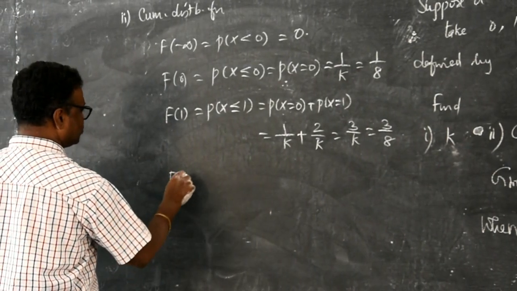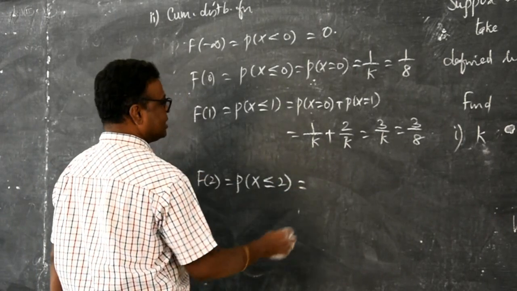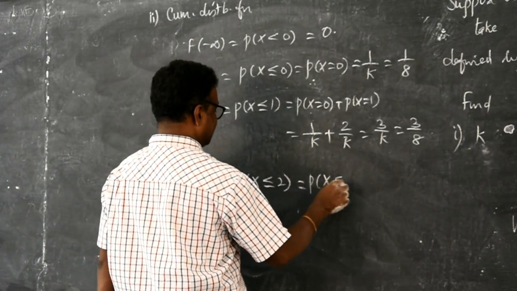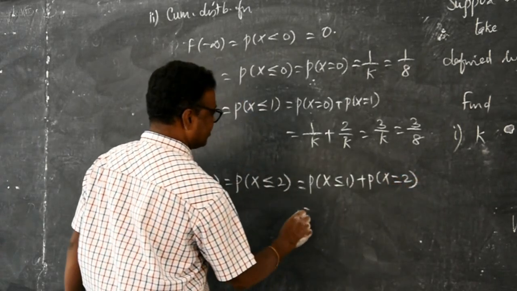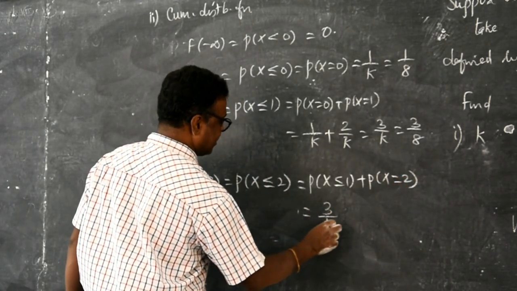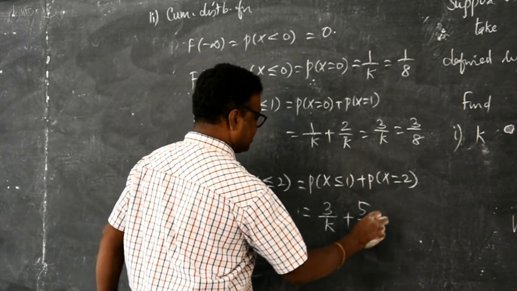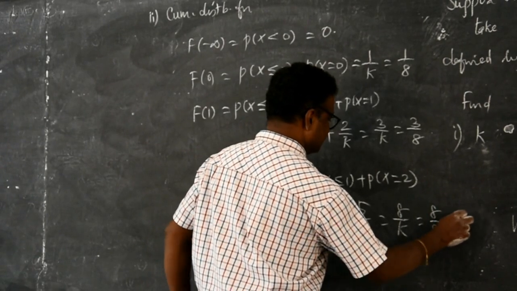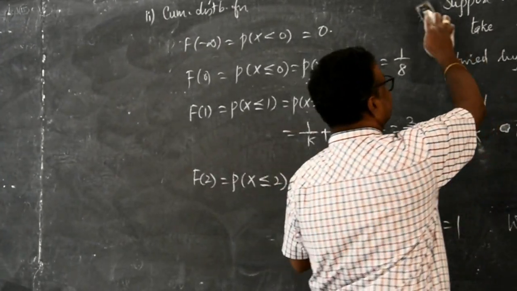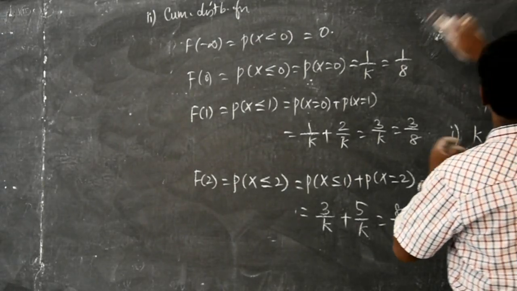Now, F of 2, P of x less than or equal to 2. Shall we say P of x less than or equal to 1 plus P of x equal to 2? Therefore, it is 3 by k plus, for 2, it is 5 by k. So, it is 8 by k. It is 8 by 8. The value is 1. From there, we can write capital F of x.